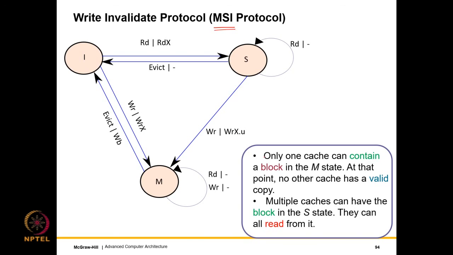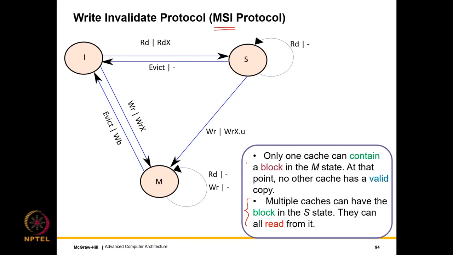So let us first look at the salient points. Only one cache can contain a block in the M state. So for a given block, only one of the caches can have it in the M state. At that point, no other cache will have a valid copy. However, it is possible that multiple caches can have the block in the S state and they can all read from it but not write to it, right?